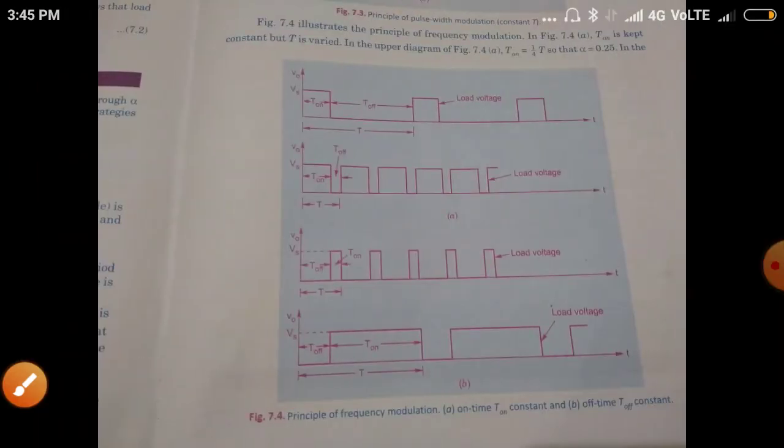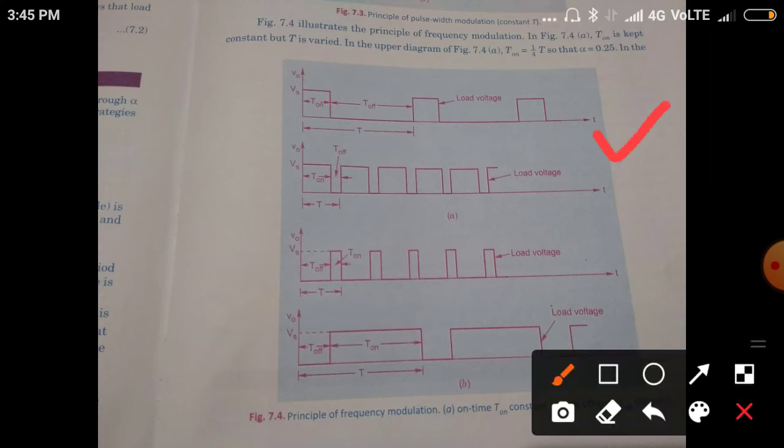See, in this waveform, this is the upper waveform, this is the lower waveform. In the upper waveform, T on is kept constant. See, T on is here, here also T on is here. In the same line, so T on is constant and T is varied.